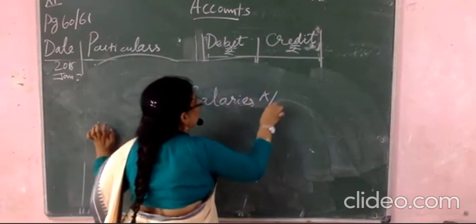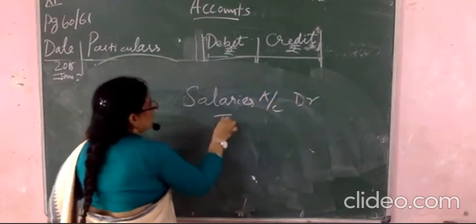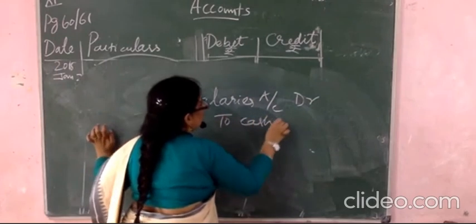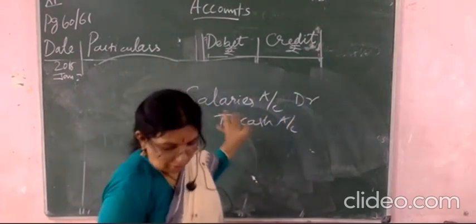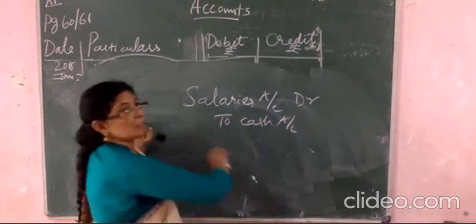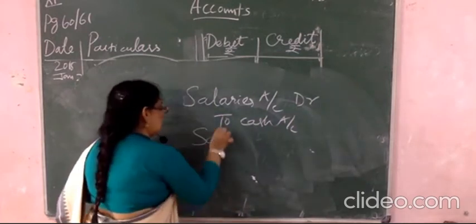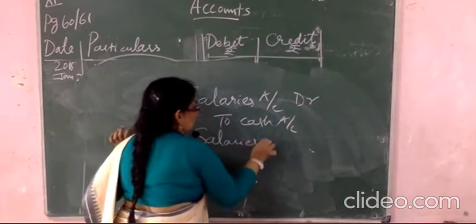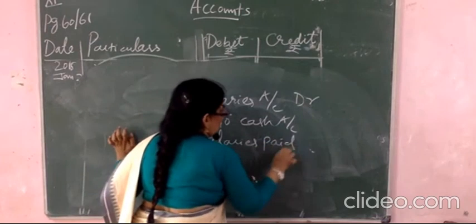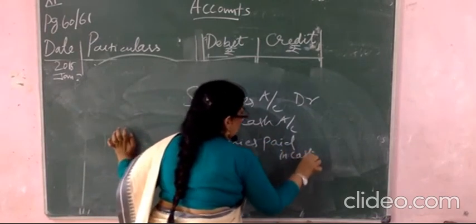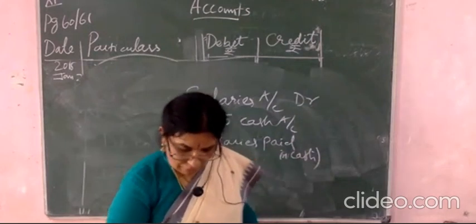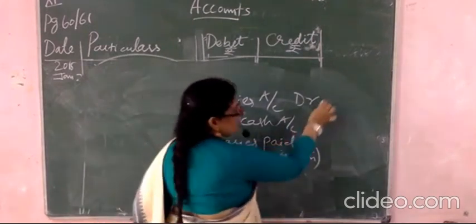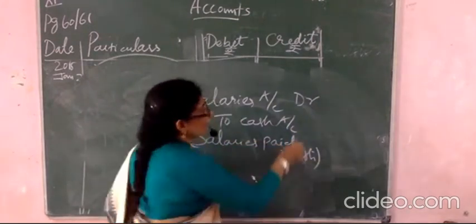So salary account debited to cash account. So what is the statement you will write? Salaries paid in cash. Amount is 4,000.